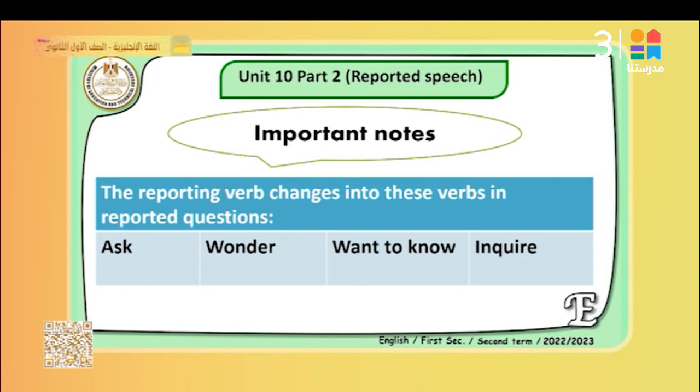Also, we should notice that when we change the question into reported, we can change the verb said to into asked, wondered, wanted to know, or inquired. But we should notice which of them can be followed by an object. This is asked. So we can say he asked me. But we cannot say he wondered me. We can say he wondered. He wondered, meaning he was asking himself. But I can say he asked me. He asked us. He asked his son. So asked can be followed by an object. But wonder, wanted to know, or inquire is not followed by an object.